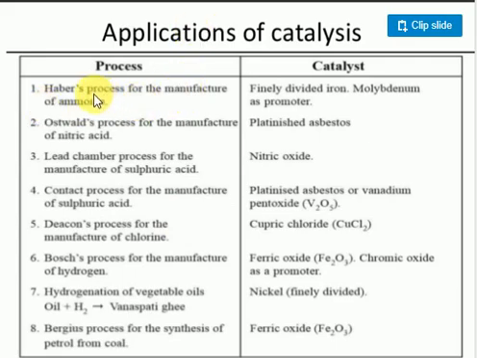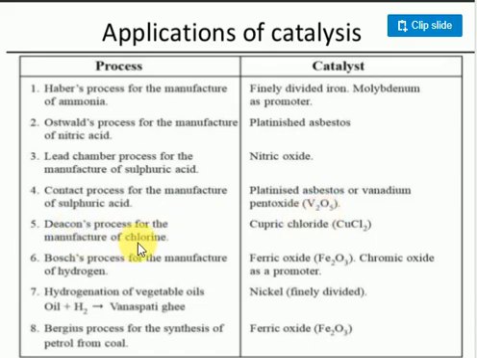Remember the Haber process, no? In the Haber process for ammonia, iron is used as a catalyst. The catalyst is finely divided iron, and molybdenum is a promoter in the Haber process. Very important. Ostwald process, manufacturing of nitric acid: platinum is used, asbestos also. Next, lead chamber process, manufacturing of sulfuric acid: nitric oxide, which I already discussed, is the active catalyst. Contact process, manufacturing of sulfuric acid: platinum or vanadium pentoxide is used.